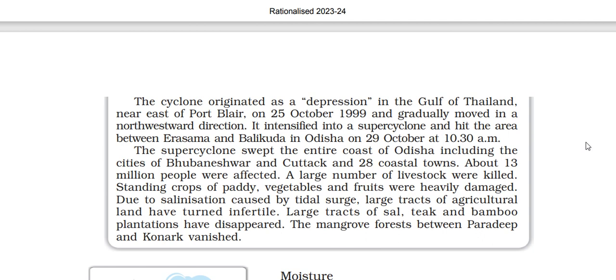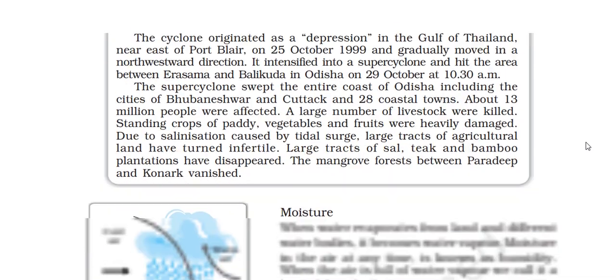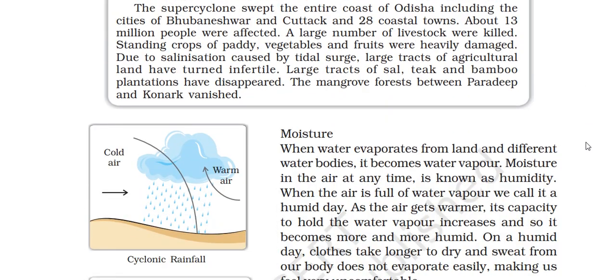About 30 million people were affected. A large number of livestock were killed. Standing crops of paddy, vegetables and fruit were heavily damaged due to salination caused by the deluge. Large tracts of agricultural land have turned infertile. Large tracts of sal, teak and bamboo plantations have disappeared. मैंग्रोव फॉरेस्ट बिटवीन द पैरादीप एंड द कोणार्क वेनिस. देखो कितना डिफरेंशन हो गया. तो सबसे पहले क्या हो गया इसमें: लाइव स्टॉक, क्रॉप, सैलिनेशन, लैंड इनफर्टाइल, लॉस्ट ट्रैक्ट ऑफ साल, टीक, बैम्बू प्लांटेशन डिसअपियर्ड, मैंग्रोव फॉरेस्ट.